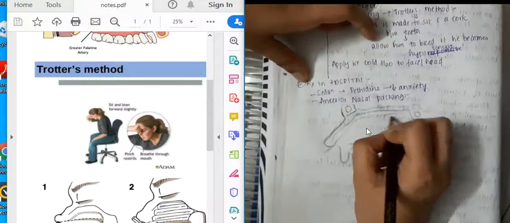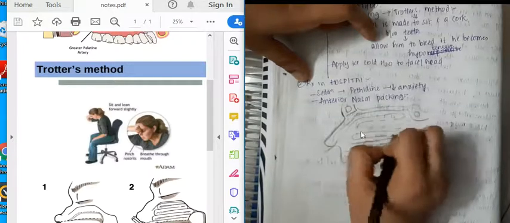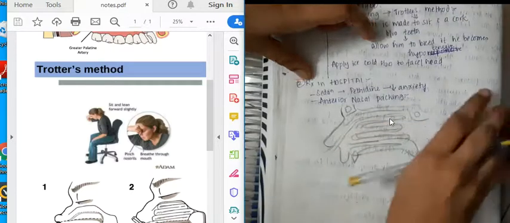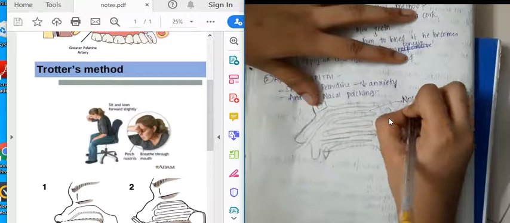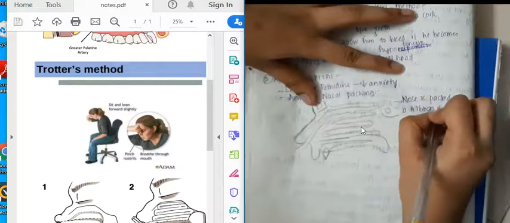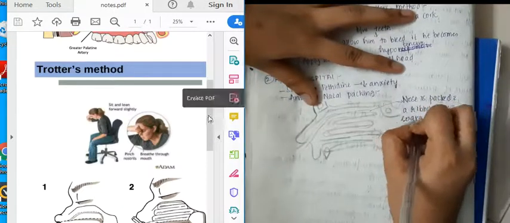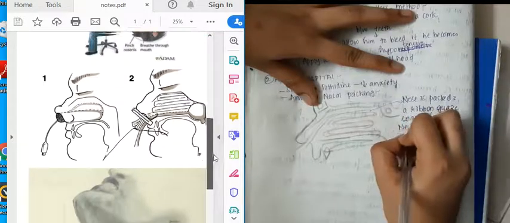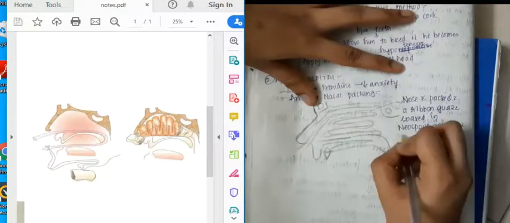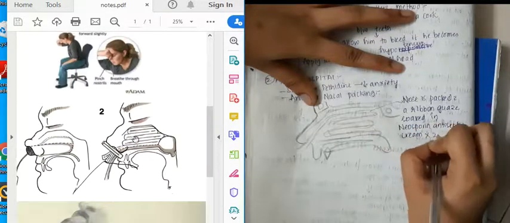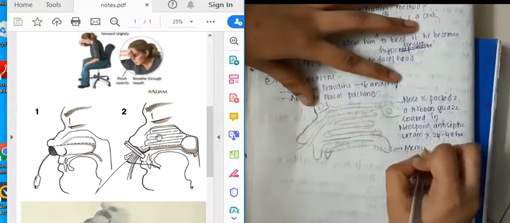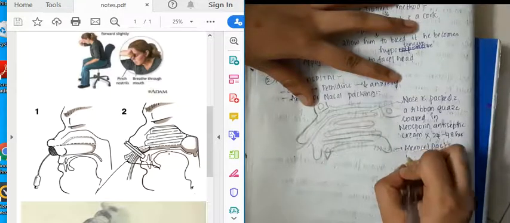through the anterior part of the nose, we will pass the rubber gauze which is soaked in Neosporin antiseptic cream for 24 to 48 hours. Okay, so if you see, this nose is packed using a rubber gauze soaked in Neosporin antiseptic cream for 24 to 48 hours. If you see this diagram here, this is anterior nasal packing, where through the anterior part of the nose, we will pass these gauze pieces which are soaked in antibiotic cream.